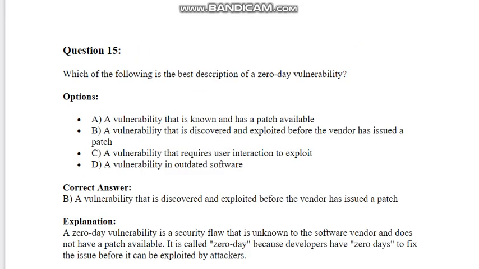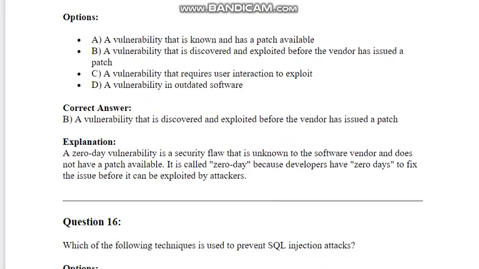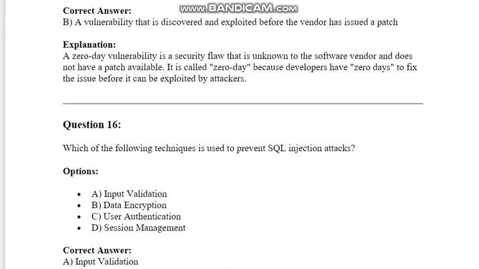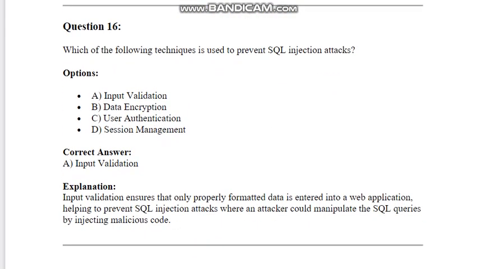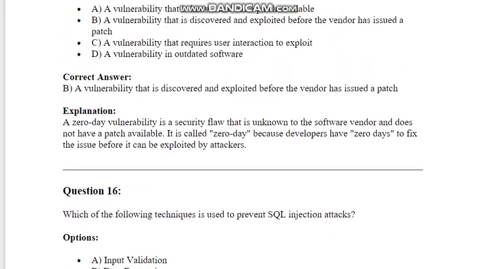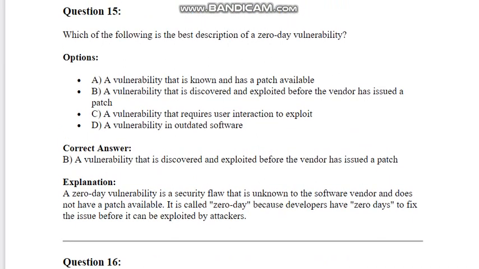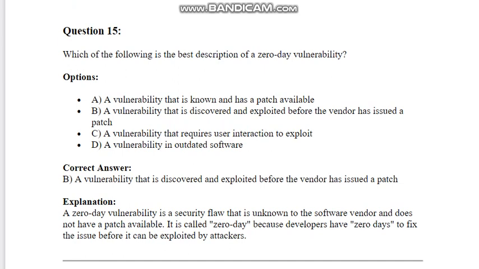Which of the following is the best description of a zero-day vulnerability? Options: A. A vulnerability that is known and has a patch available. B. A vulnerability that is discovered and exploited before the vendor has issued a patch. C. A vulnerability that requires user interaction to exploit. D. A vulnerability in outdated software.